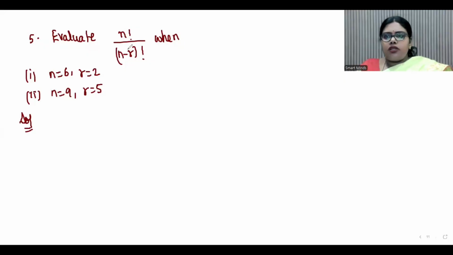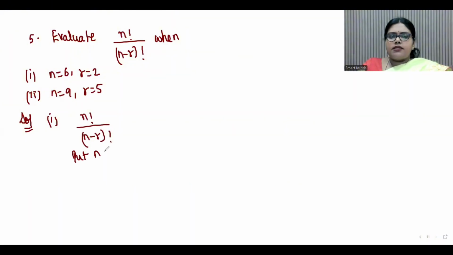Take the next question. Evaluate n factorial by n minus r factorial when number 1, n is equal to 6, r is equal to 2. And number 2, n is equal to 9, r is equal to 5. So let us take the first one. What do we have to find? n factorial by n minus r factorial. Now put n is equal to 6 and r is equal to 2.